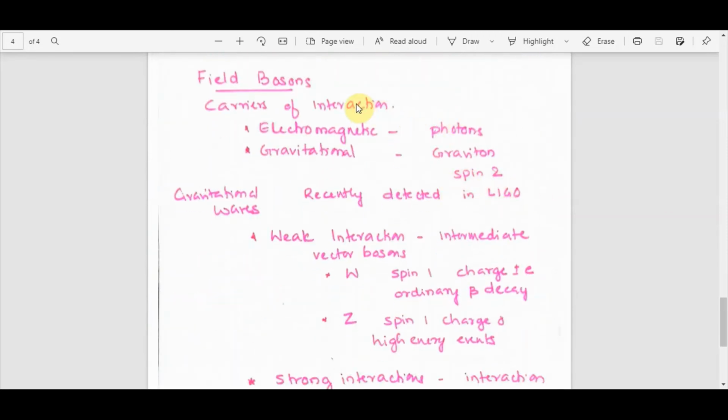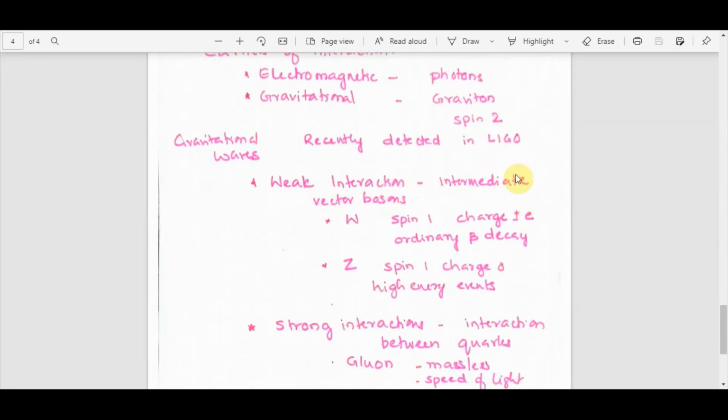Next we come to the field bosons. Which are the bosons that are the carriers of each of these interactions? For electromagnetic interaction, you have the photons. For gravitational interaction, you have the graviton, which has spin 2, and gravitational waves have recently been detected using the LIGO experiment, so we can expect the graviton to be detected.